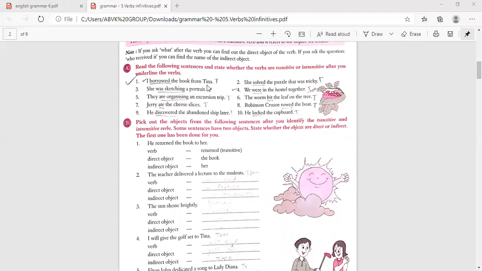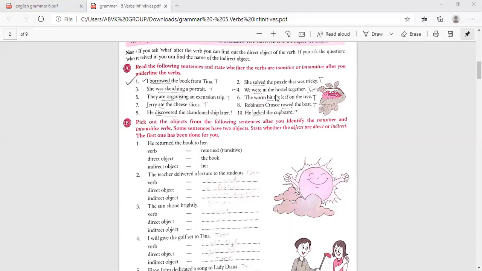Borrowed is a verb. What did I borrow? Book, from Tina. So the object is there, so it is a transitive verb. She solved the puzzle. That was tricky. The verb is solved. What did she solve? Puzzle. So transitive verb. She was sketching a portrait. Was sketching is the verb. What was she sketching? A portrait. So the object is there, so that is transitive.